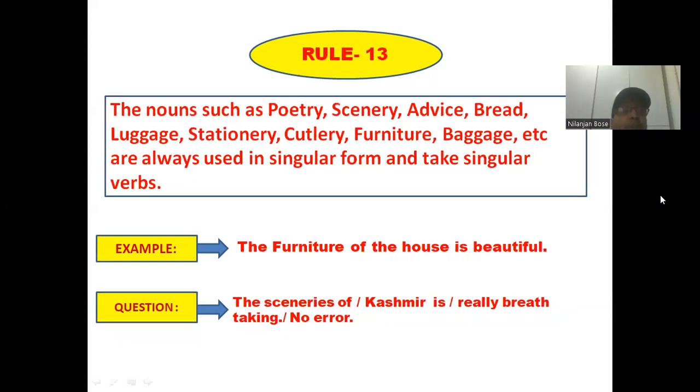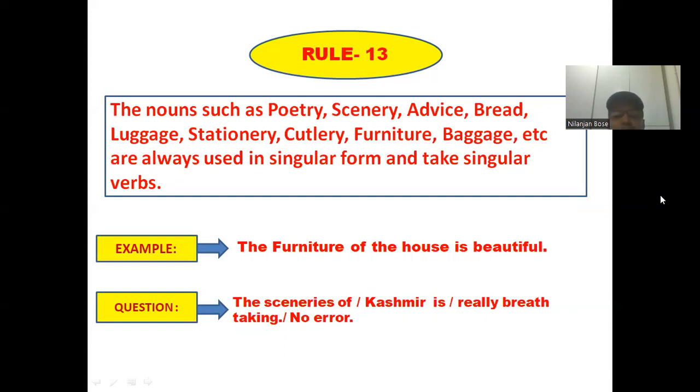Let me proceed to rule number 13. The nouns such as poetry, scenery, advice, bread, luggage, stationery, cutlery, furniture, baggage, etc. are always to be used in singular form and take singular verb. So this is a list of all the nouns I have already mentioned in rule number 13, and it should be followed by singular verb.